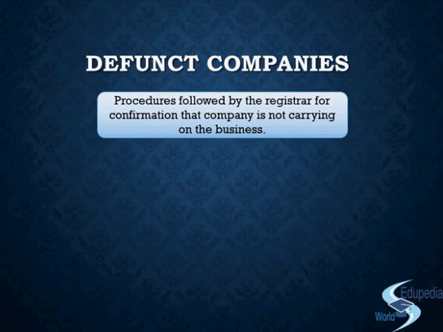The registrar has to be confirmed that yes, the company has stopped functioning. Because maybe the company is functioning, maybe they're taking some time, they are into some research and development, maybe they are involved somewhere, they're not able to do it because of any reason, right? But still in the background they are struggling. There is a possibility, right? So the registrar cannot straight away strike off the name. So what does the registrar do? In the initiation of this process, the registrar sends a letter of inquiry to the company.